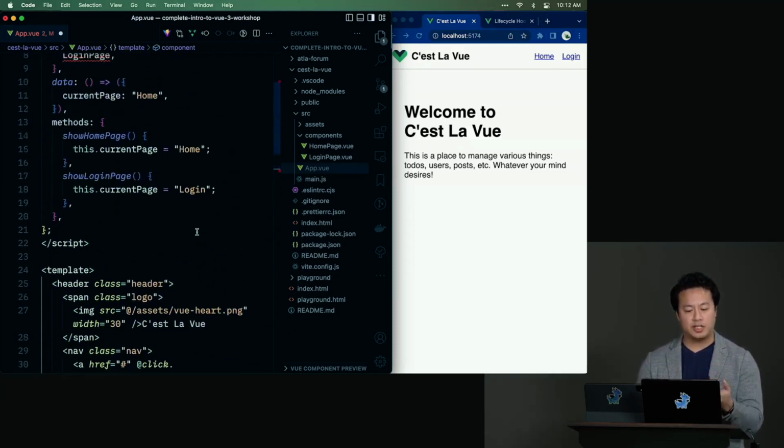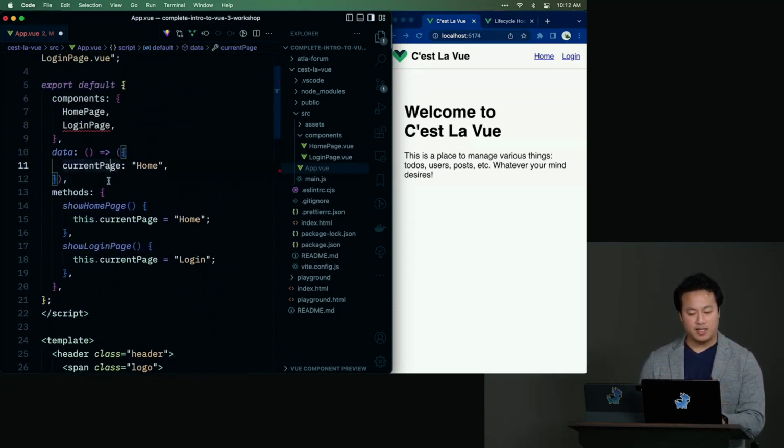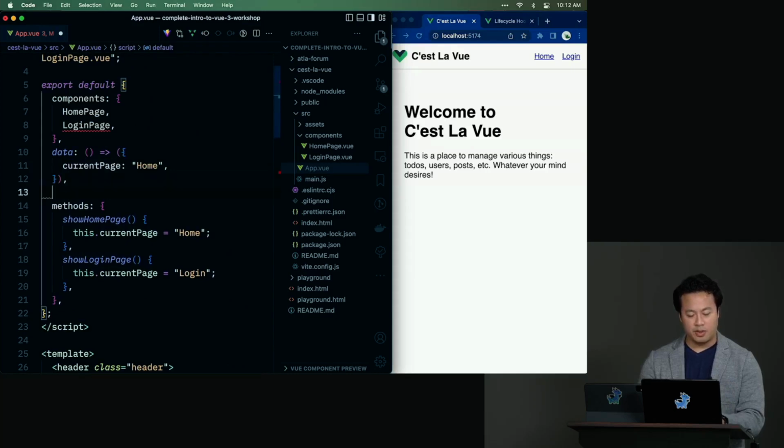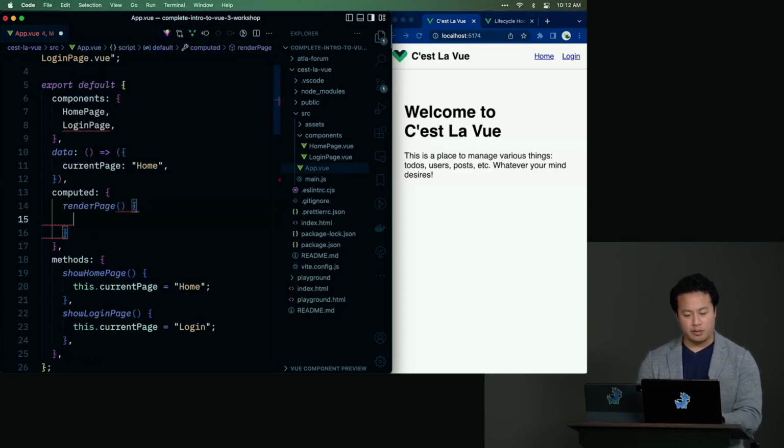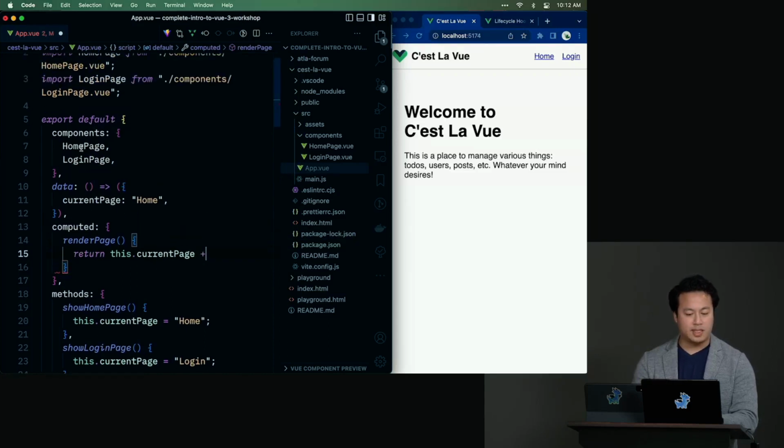So what we could do in this particular case is say, let's create a computed property. We'll call it render page. And the way render page will work is, actually, yes, this is how it'll work. Return this.currentPage plus whatever. So basically, we're looking at the naming of the component here. In this case, it's homepage.